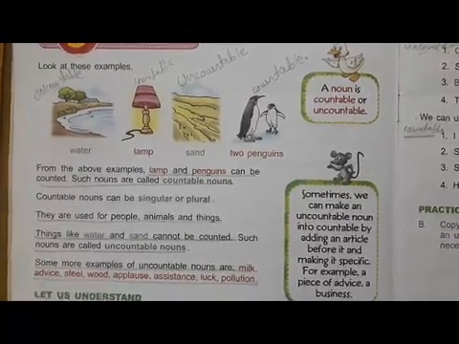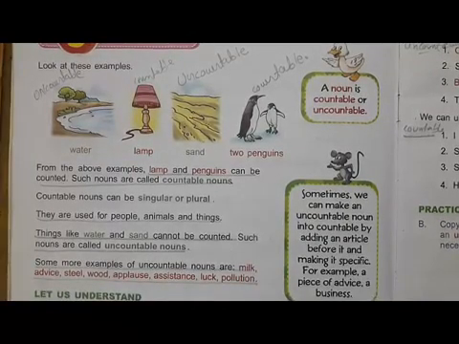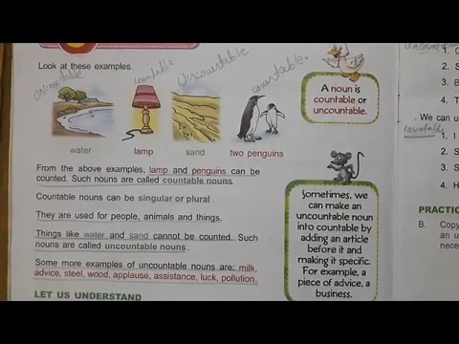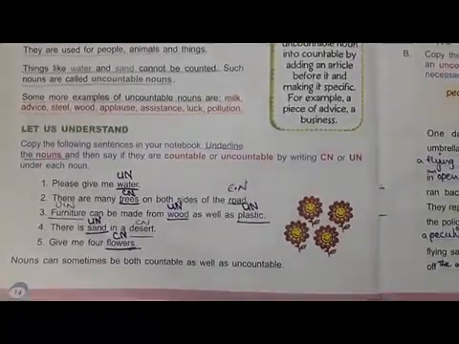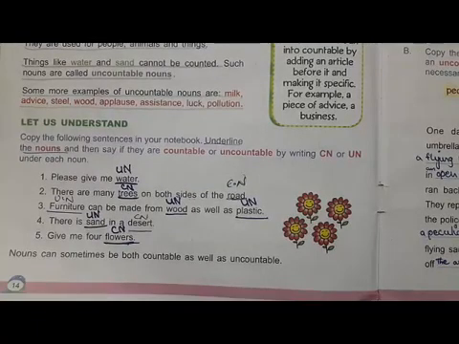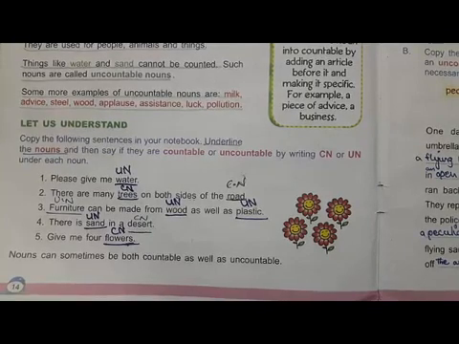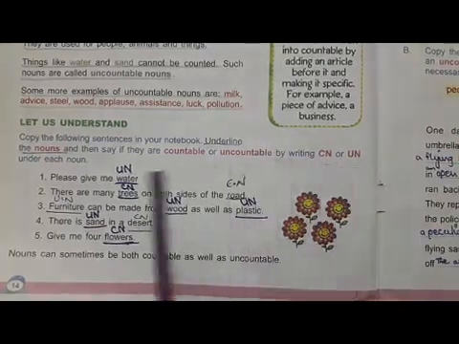So all these nouns which we can count are called countable nouns. But all these things which we can't count are called uncountable nouns. Here we are going to do this practice. We have to underline the nouns and then mention whether each is countable or uncountable, by writing countable noun or uncountable noun.